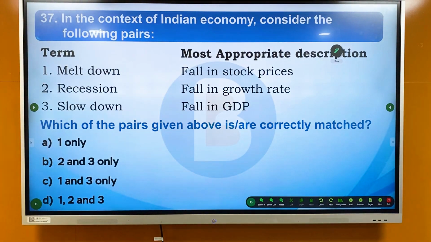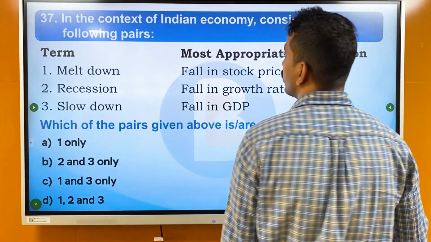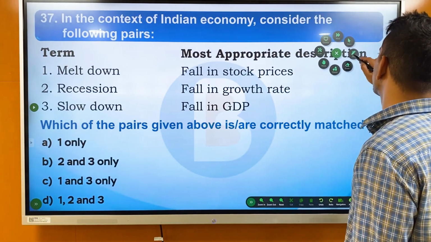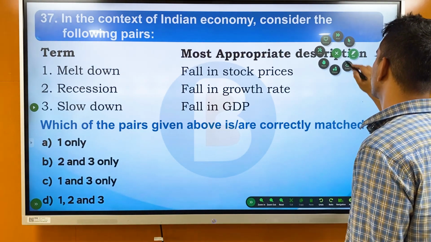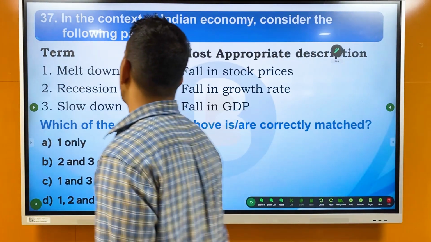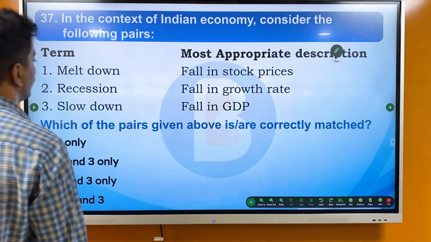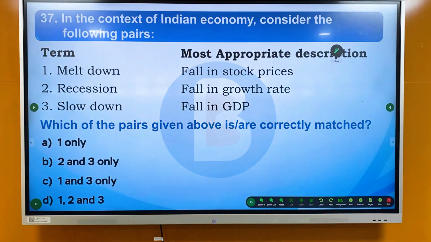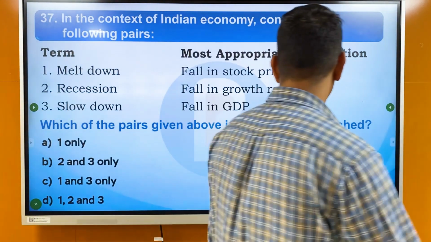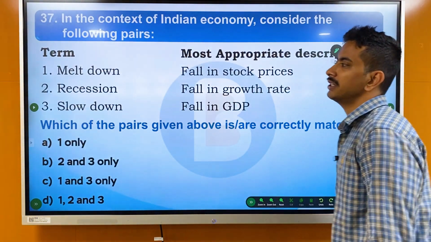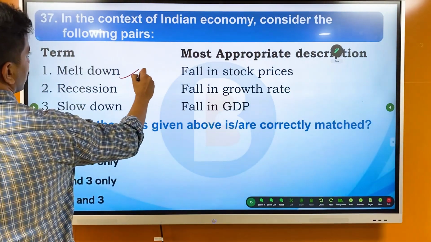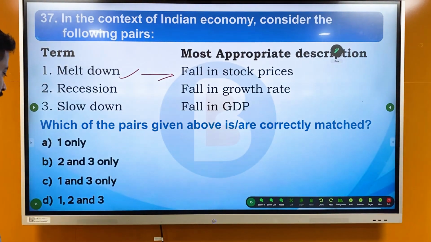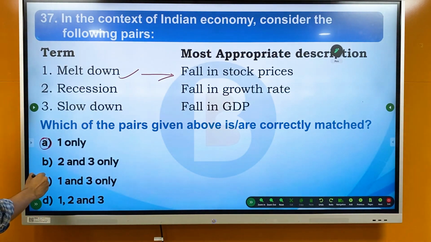The next question is, in the context of the Indian economy, consider the following pairs. First, meltdown: fall in stock price. Recession: fall in growth rate. Slowdown: fall in GDP. Which of the pairs given above are correctly matched? The first statement, meltdown, is right. It's a fall in stock prices. So the answer should be between these three, and we can eliminate one option here.